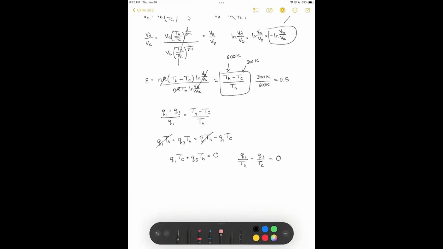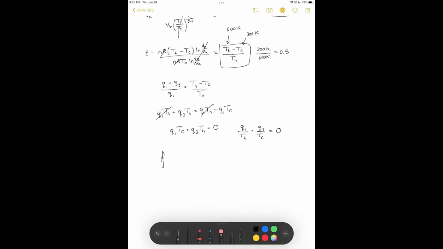This can actually be generalized to any such heat engine, where the heat of the process divided by the temperature of that isothermal process, and you sum those all up for every step in your cycle, equals 0. So in other words, the cyclic integral going from the start all the way back around to the same point of dq reversible, because I'm having reversible steps here, divided by the temperature is equal to 0.